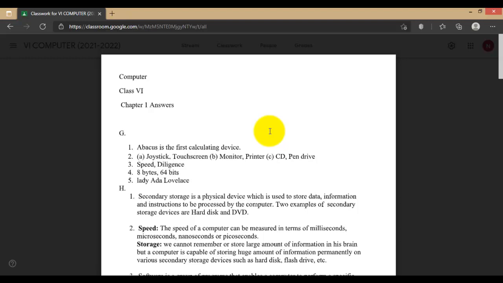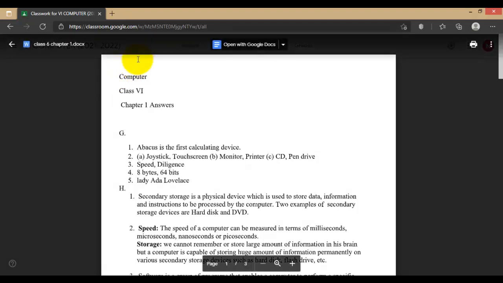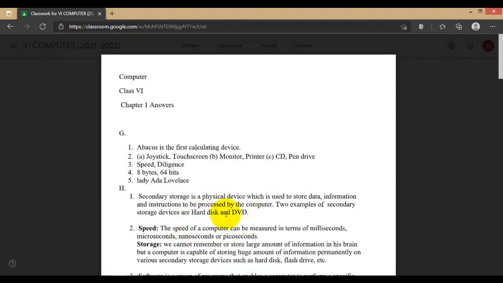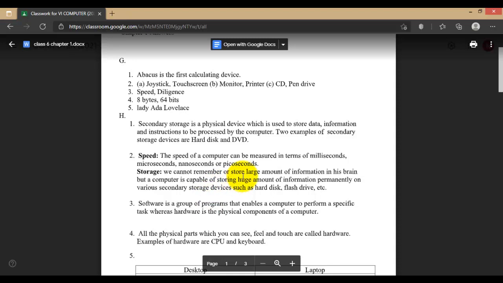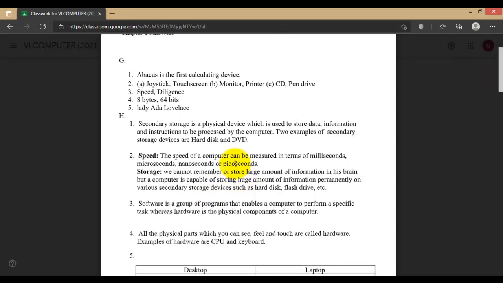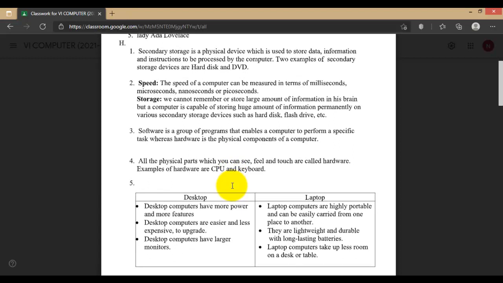So let's go to the next. What is secondary storage? Give an example of a secondary storage device. A secondary storage device is a physical device on which you can store permanently, like hard disk and DVD. Two characteristics of computer are speed and storage. It's fast and it is measured in milliseconds, microseconds, nanoseconds and picoseconds. And storage, like that, I have given you this.